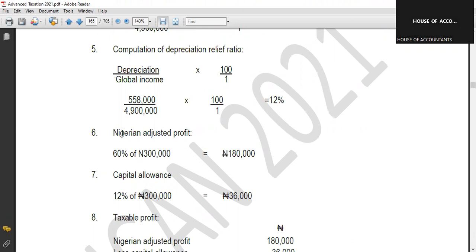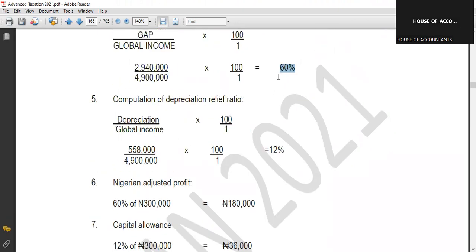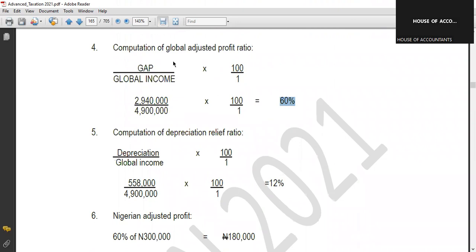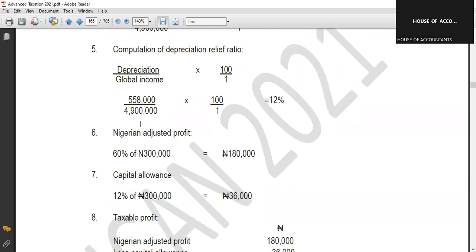Then number 6, Nigerian adjusted profit. How do you do that now? The 60% we got from adjusted profit ratio, we multiply by income in Nigeria, the revenue from Nigeria, which is 300. That will give us 180,000.